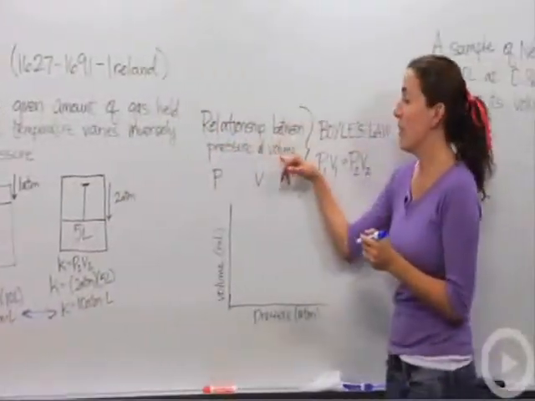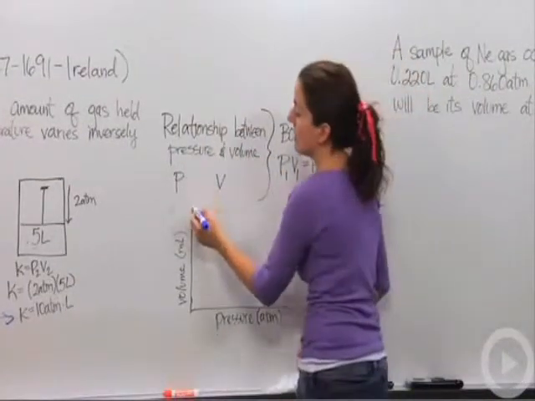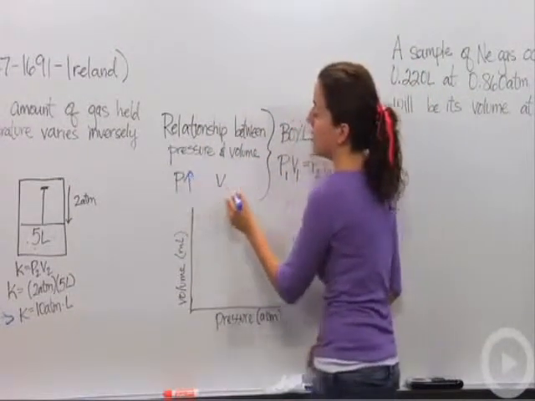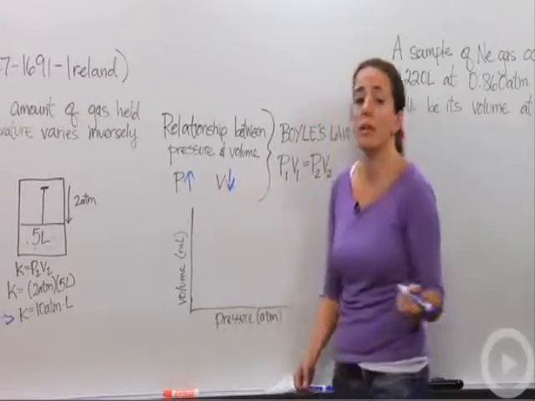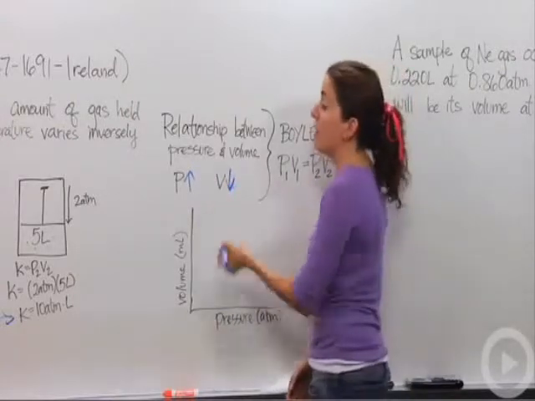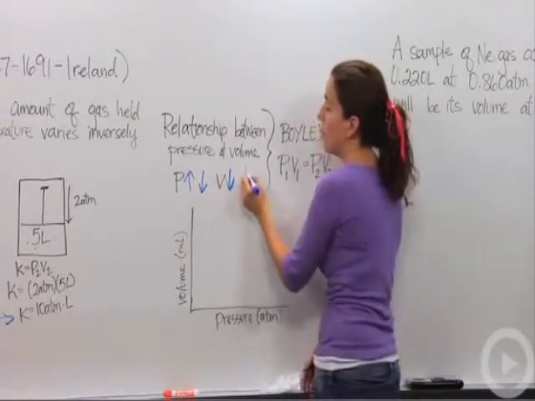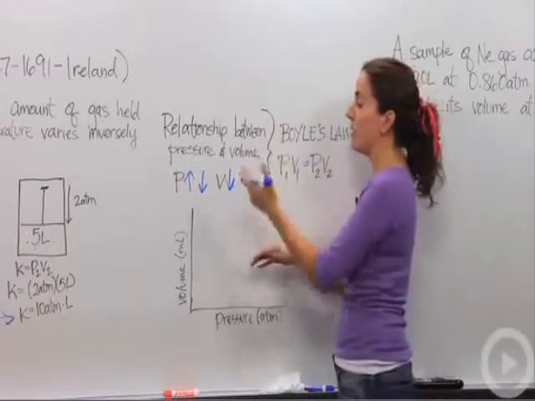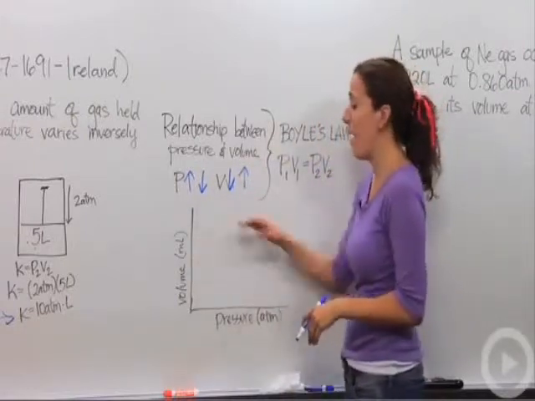Okay, so let's go over here. The relationship between the pressure and volume, what is that? Well, we noticed that as pressure goes up, the volume goes down. They have an inverse relationship to each other. And also, when pressure goes down, volume will then go up. They're completely inverse of each other. So how do we graph that?